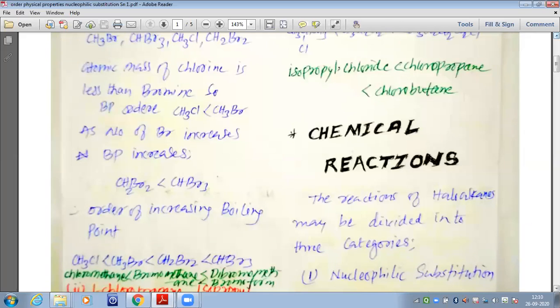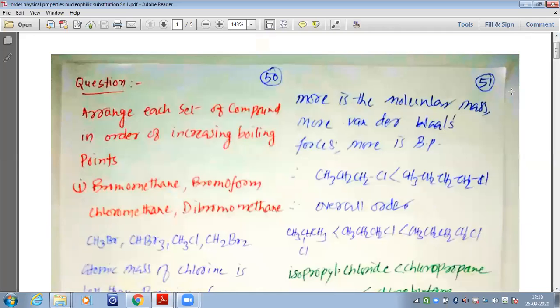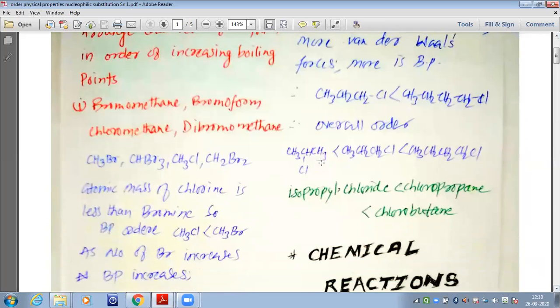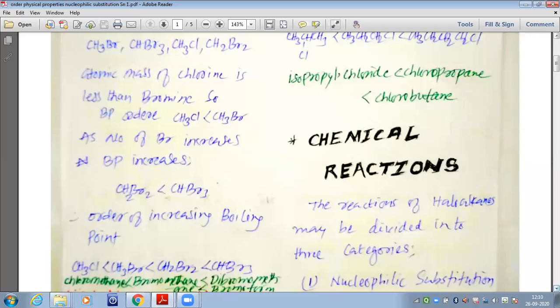But we have already decided that 1 chlorobutane will have the highest boiling point among all these 3. The more the molecular mass, the more the van der Waals forces, and the more the boiling point. So the boiling point of 1 chlorobutane would be more than the boiling point of 1 chloropropane, and that is why we can write the order: isopropyl chloride would be less than 1 chloropropane, and 1 chloropropane would be less than 1 chlorobutane, or in words, isopropyl chloride is less than chloropropane is less than chlorobutane. So this is how we can revise those important concepts, my dear students.